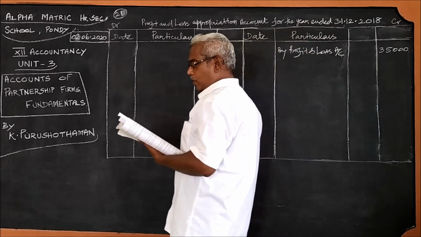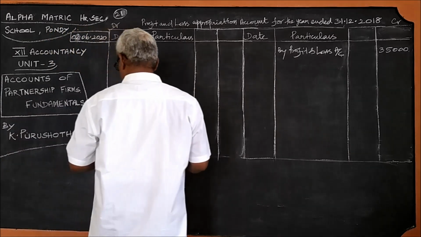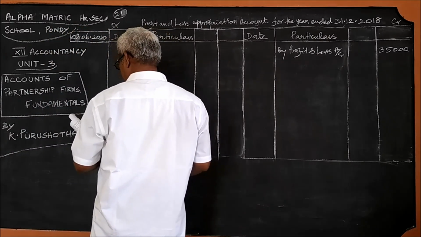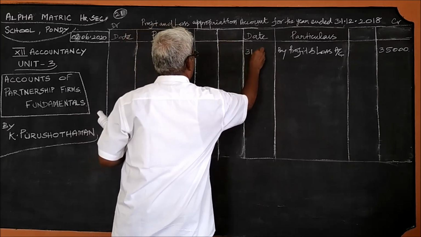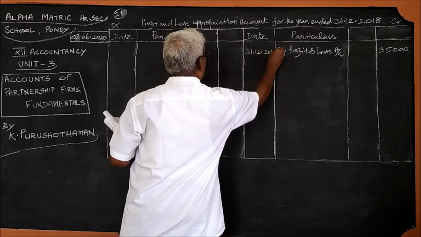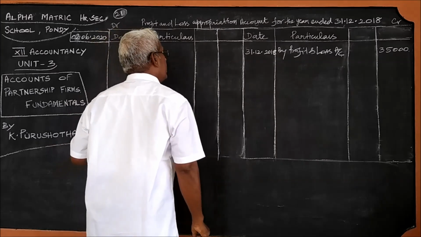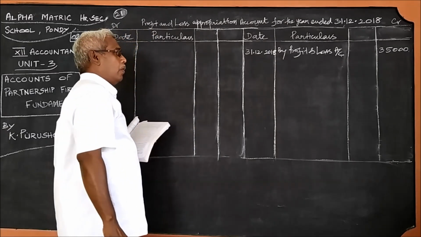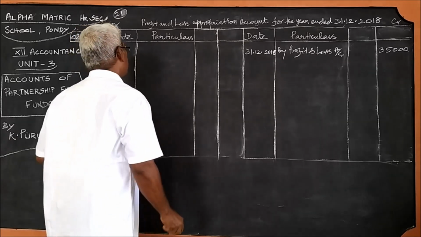Then, interest on capital. This one, the date must be the last date, 31/12/2018, because the profit or loss will be shared among the partners only at the end of the accounting year. We should remember all this.